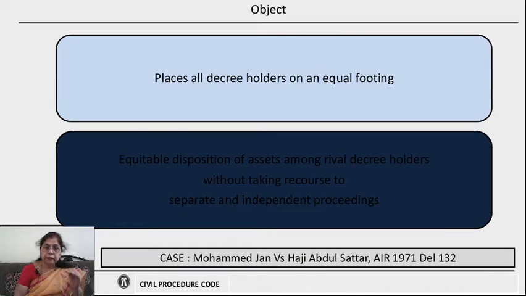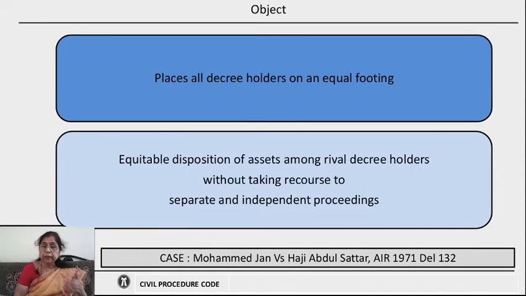First of all, this provision places all decree holders on an equal footing, whether they have applied earlier for the execution or whether they have a priority in obtaining a decree or in applying for any attachment, irrespective of their applying for the distribution of assets or irrespective of their attachment or the time of the attachment or priority in attachment, or whether they have made an application earlier or later, all the decree holders are considered as equal.